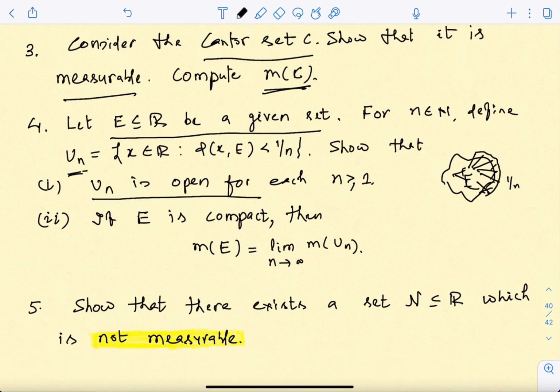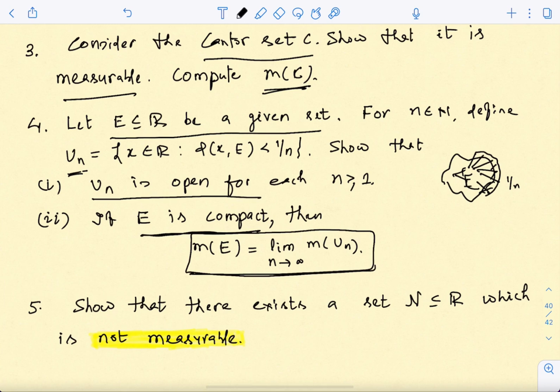And if in addition I assume that the set E that I started with is a compact set, then you can actually get that the measure of E is the limit of the measures of these U_n, because as n is increasing, this 1/n is becoming smaller and smaller. So this is going to be a sequence which is, so you need to ask what is the relation between U_n and U_(n+1).